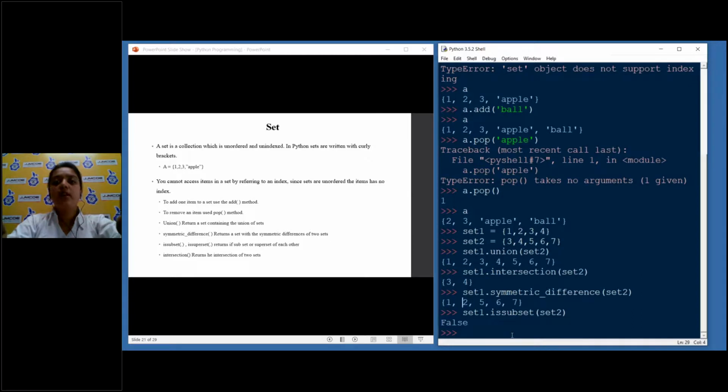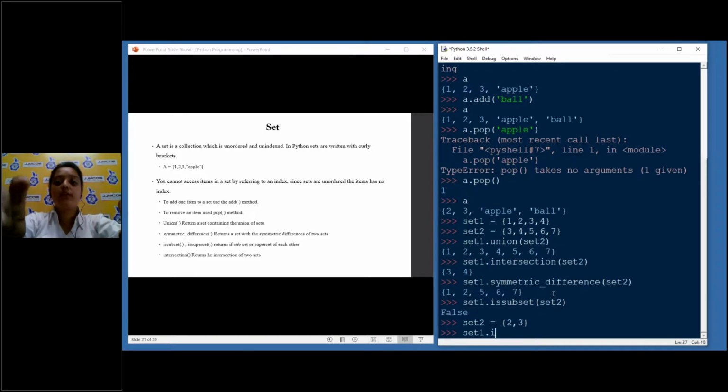So now let me do one thing. Let me take set 2 as a subset, which means a portion of this set. So 1, 2, 3, or 2, comma 3. So this is a subset. Yes, it is a subset, so let's see if it gives true. Set 1 dot is subset, okay, set 2.